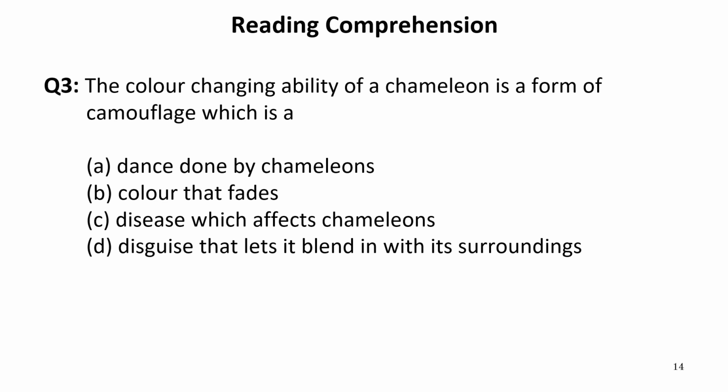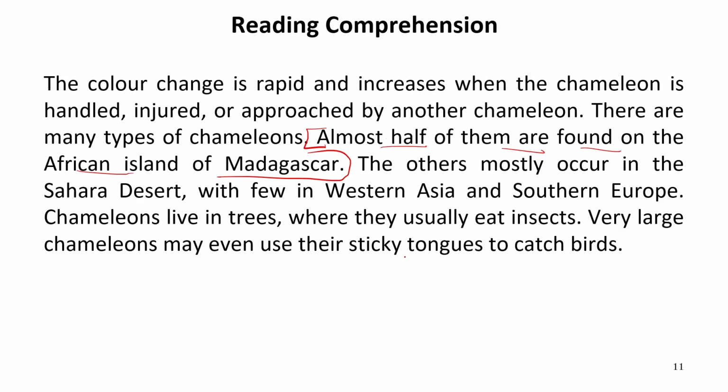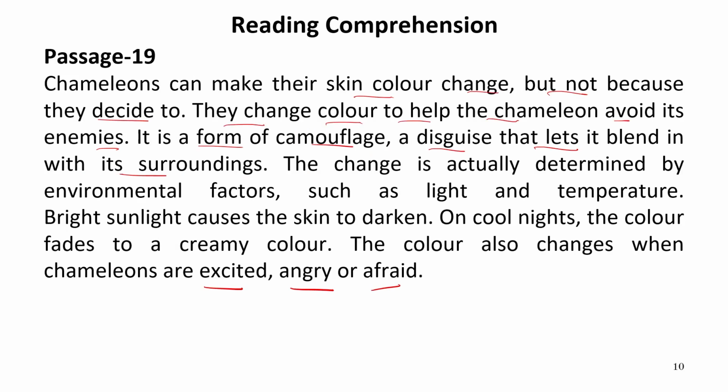According to the surroundings. So, the color changing ability of a chameleon is a form of camouflage, which is a... Now, let us see the options. Dance done by chameleons, color that fades, disease which affects chameleons, disguise that lets it blend in with its surroundings. So let us see these two words, camouflage and blend.